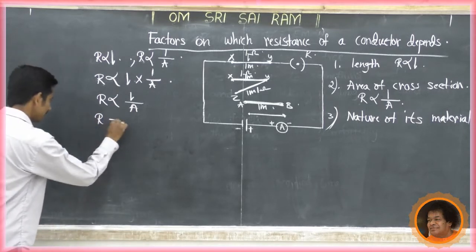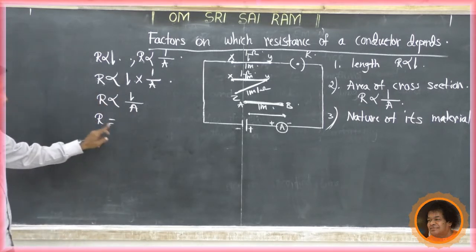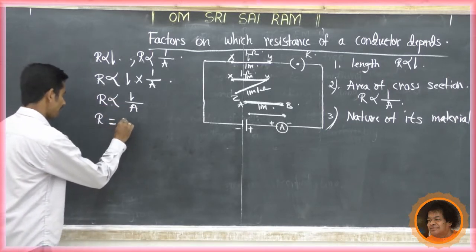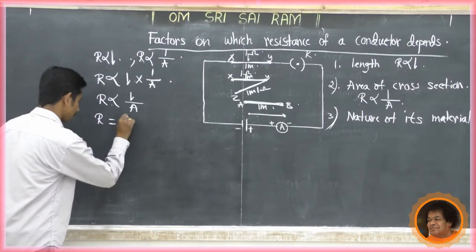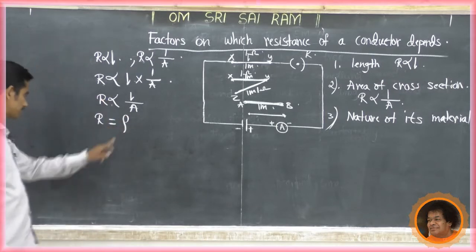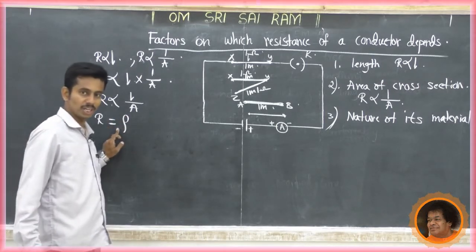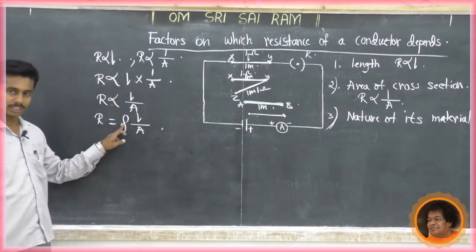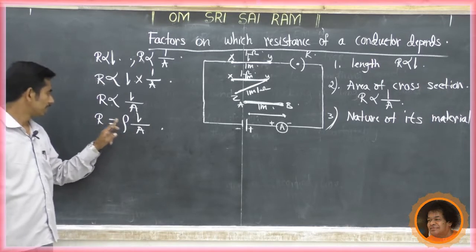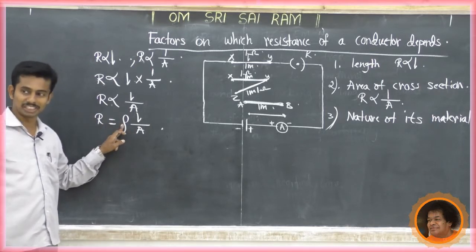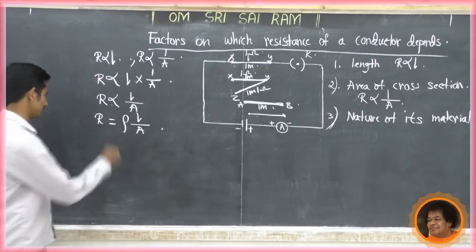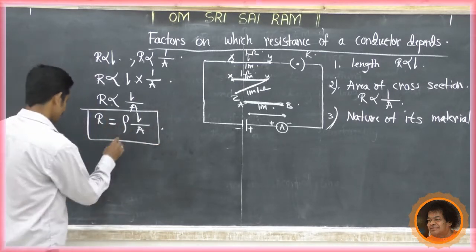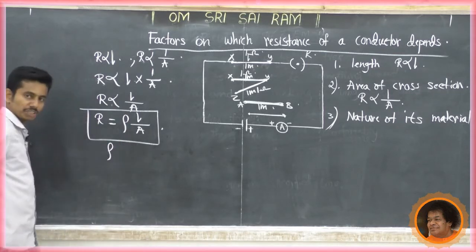Now, to replace the proportion symbol with an equal symbol, we have to add a constant, called rho. What is the name of this constant? That is rho. So R equals rho L by A. This rho is also called resistivity. Rho is called resistivity. Now R equals rho L by A, a very important formula. Now, what is rho? What is resistivity?